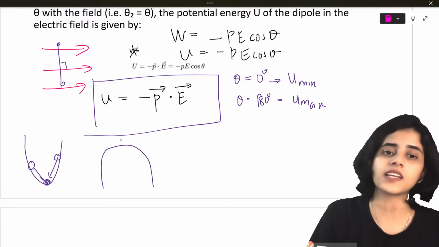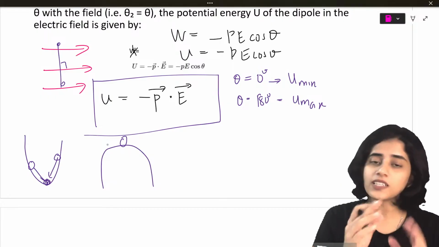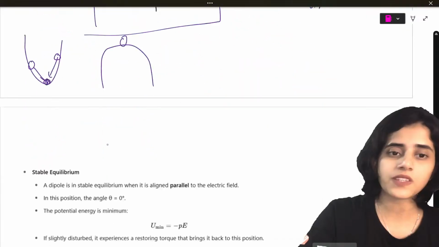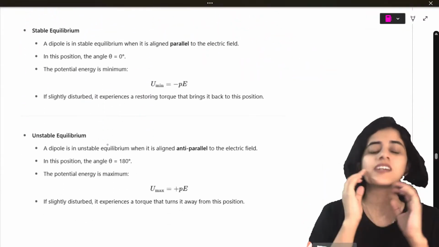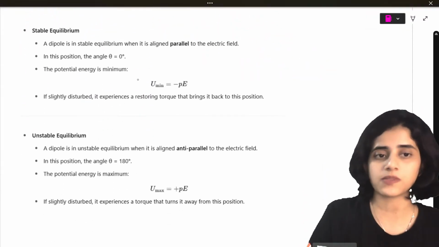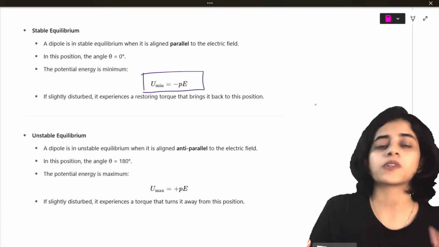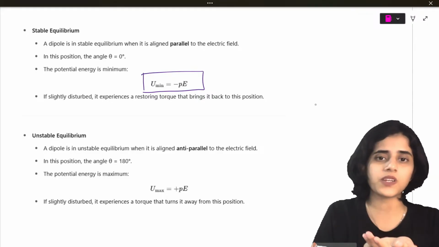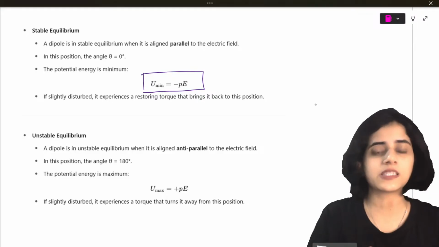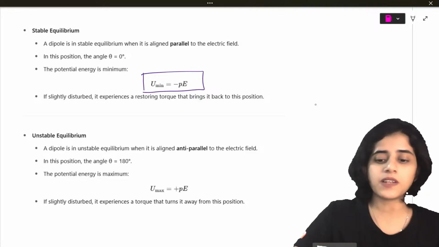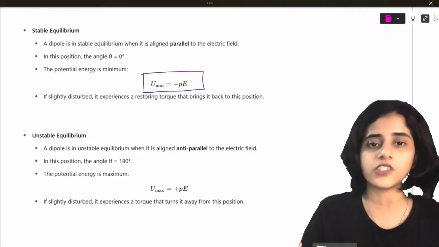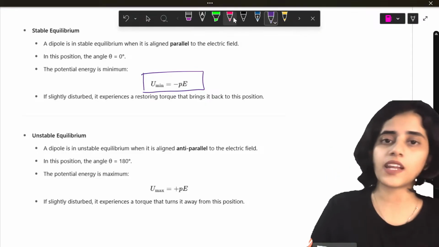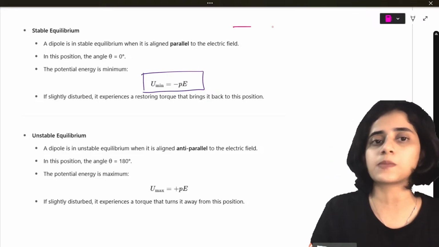Now, if you take a surface like this and keep a ball here, potential energy is the maximum there, but it's always unstable there. Okay? So these are the two conditions for stable equilibrium and unstable equilibrium. Stable equilibrium is when the potential energy is minimum, like when it's at rest. Where it is minus PE cos theta, angle is theta. Unstable equilibrium is when potential energy is maximum.